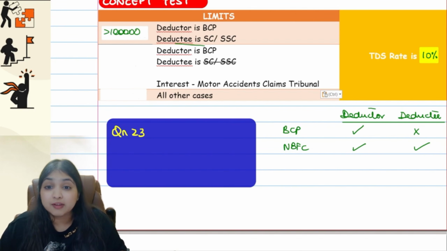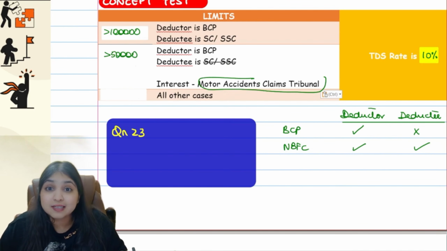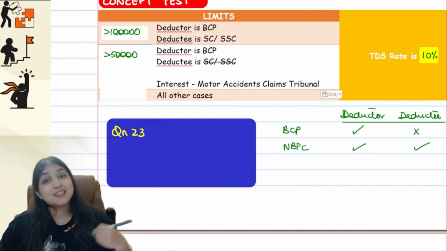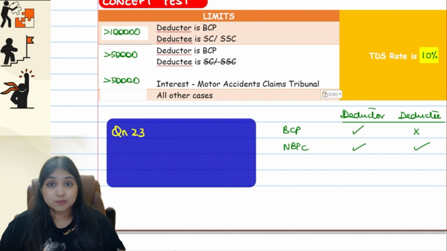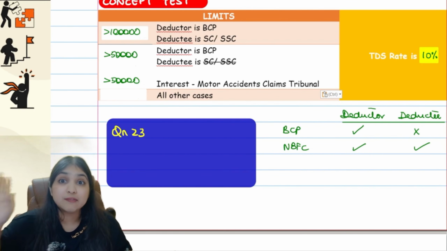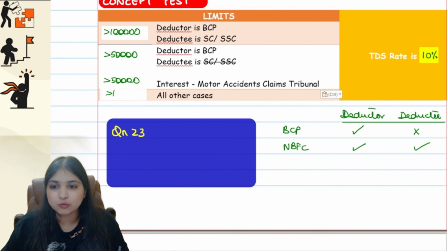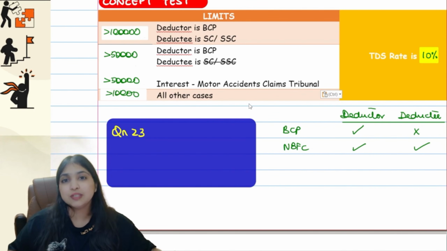Okay. Then if deductor is BCP, but deductee is not a senior citizen or a super senior citizen, then the limit is 50,000. If the interest is more than 50,000, then only there will be TDS. Then, if motor accidents claim tribunal is awarding interest, here a separate limit altogether we saw. The limit is 50,000. If it is more than 50,000, then only TDS. In all other cases, which means if deductor is not BCP, then the limit is 10,000. If the interest is more than 10,000, then only TDS.